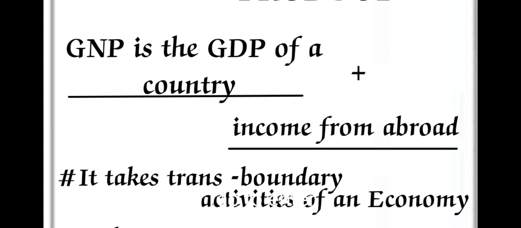Some people of India invest money in other countries and get profit from them. So the profit is coming from foreign countries to India, and that is also an income to a country.